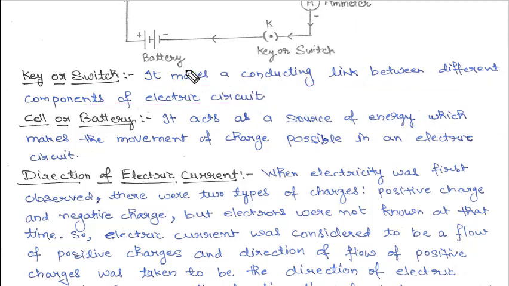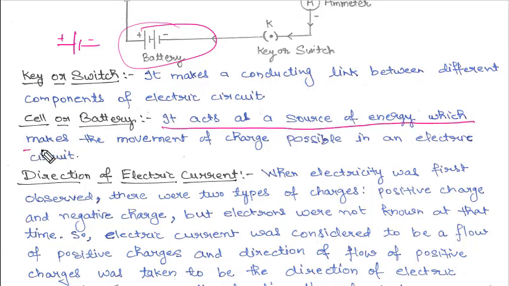Next we have cell or battery. This is our battery. Clear? So what is a cell? If you have to make a cell, then we will represent it like this. Here you can see we have joined two cells and they are making a battery. So whenever there is more than one cell, it will form a battery. So what is a cell or battery? It acts as a source of energy which makes the movement of the charge possible in an electric circuit.